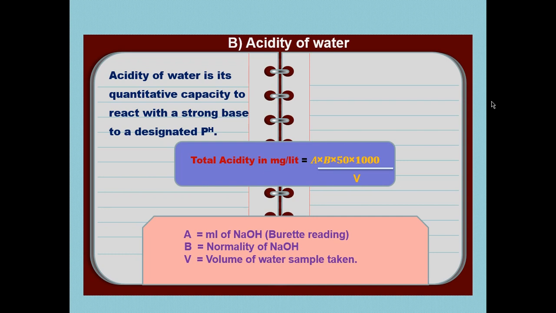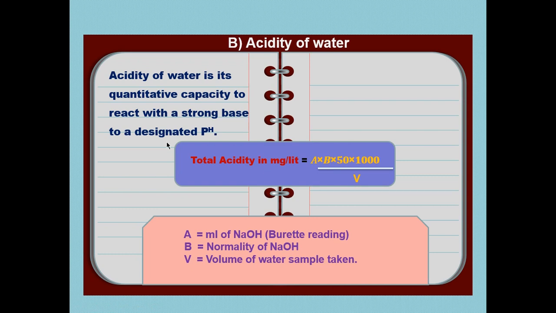So what we have to do to determine the acidity is perform exactly the opposite titration from what we did for alkalinity in the first slide. What happened there? We titrated a water sample with the acid from the burette. Why? Because we were calculating the alkalinity. Here we have to do exactly the opposite.